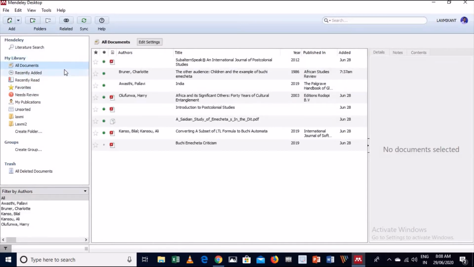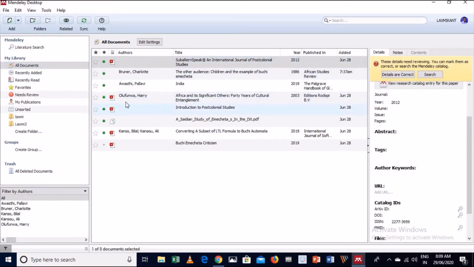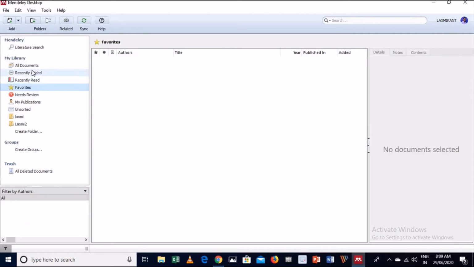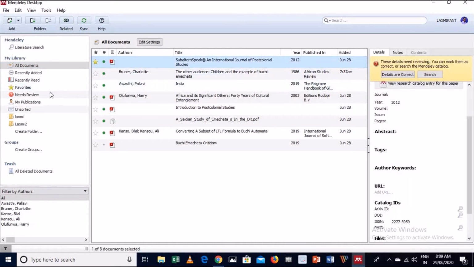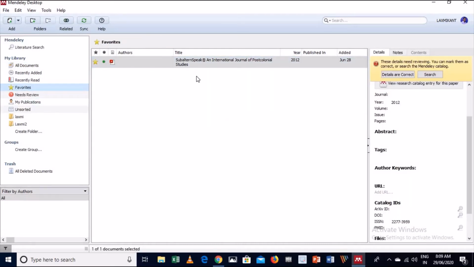For example, in all documents, suppose this document is very important for me, so I can click on this star and add it to my favorite. So this file will be added to this favorite section like this. First you click and it is added to your favorite section.